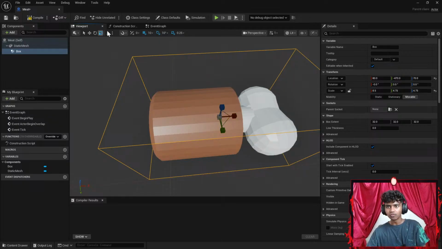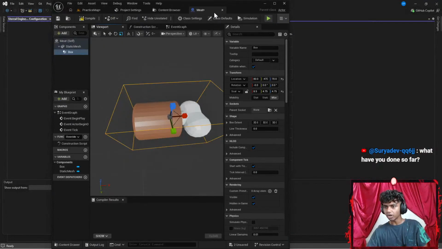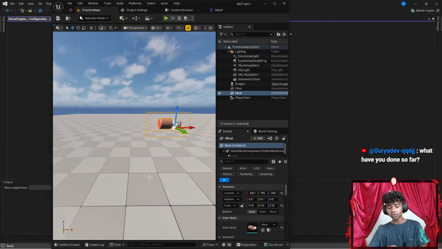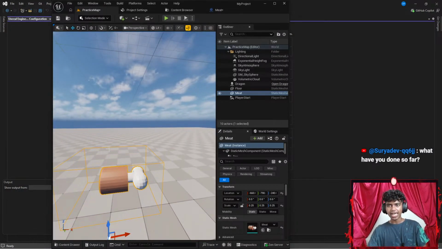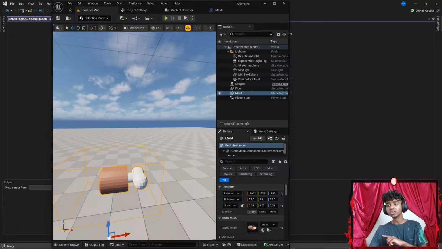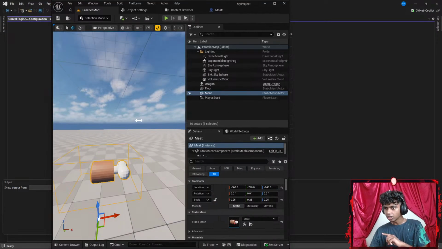Okay, what have you done so far? Honestly, someone did say to open the blueprints, but before I go to the blueprint section, I do have my project settings here where I set my meat as class, and now I'm going to be working with a few collision details type stuff. That said, let's go all the way up here.